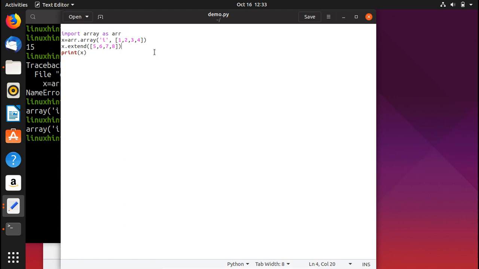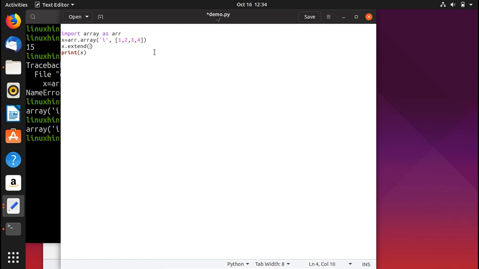If you want to insert a value at a specific point, first of all you write the position, and second you write the value that you want to insert at that specific position.